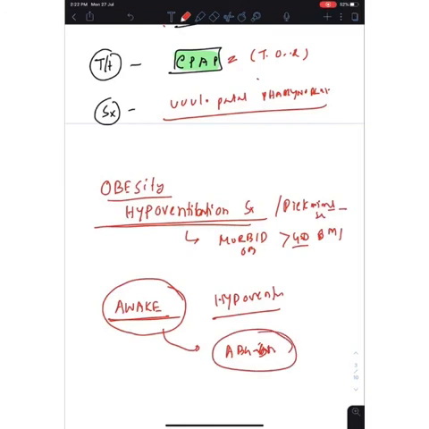In case of obstructive sleep apnea, you will see the ABG is abnormal during the sleep. But in case of obesity hypoventilation syndrome, you will see the ABG is abnormal during the awakening state.